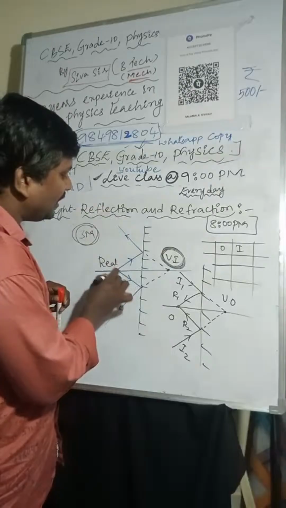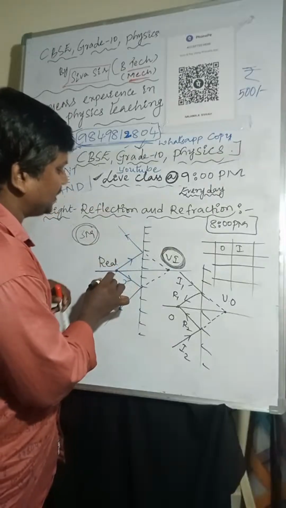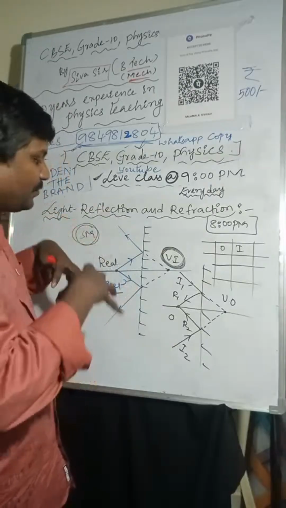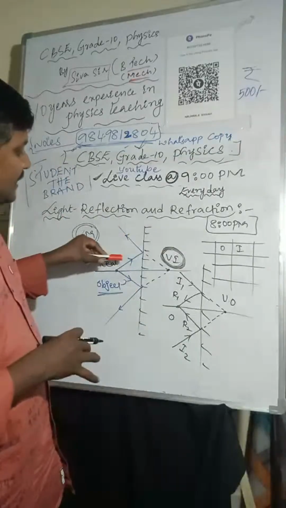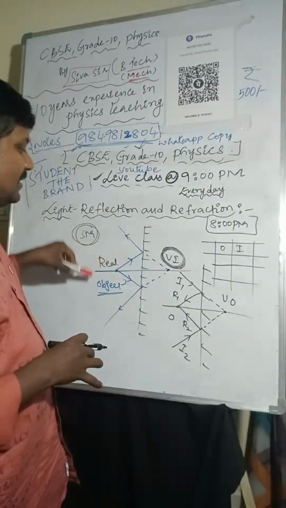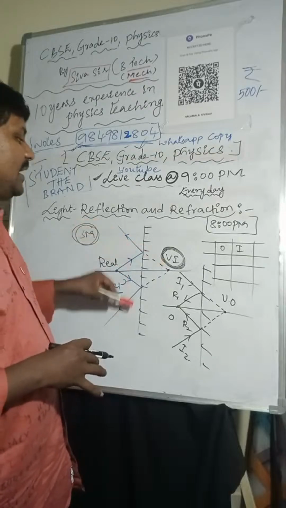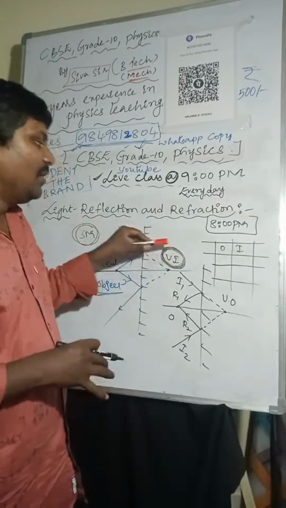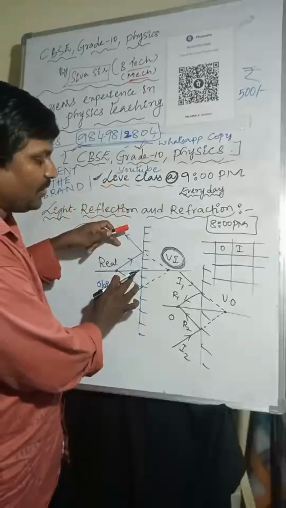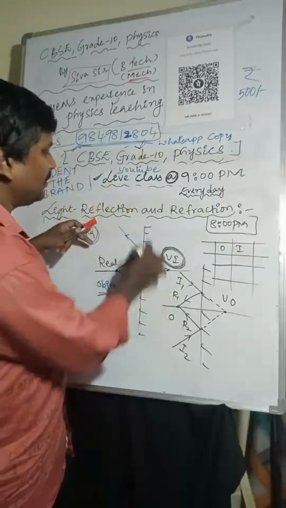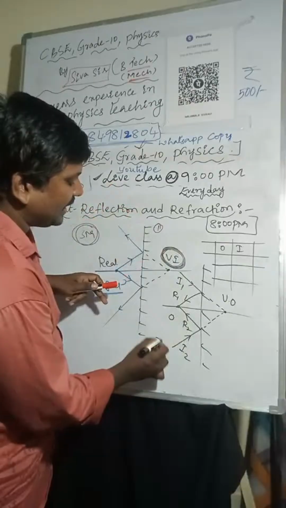Here the incident light rays are coming from this point. That is a real object. Incident rays are coming from the point, so that is a real object. Reflected light rays are meeting at one point, there the virtual image forms. This is one example, and now coming to the second case.